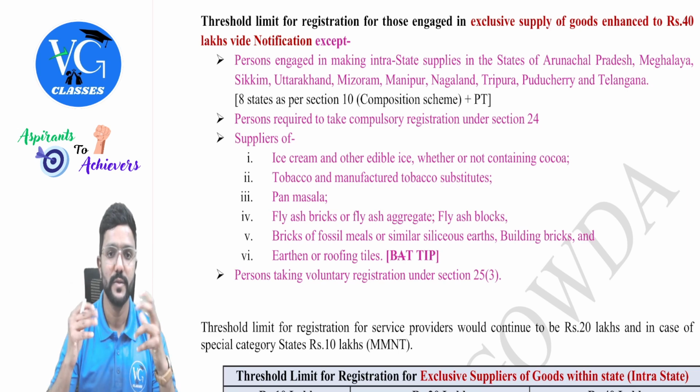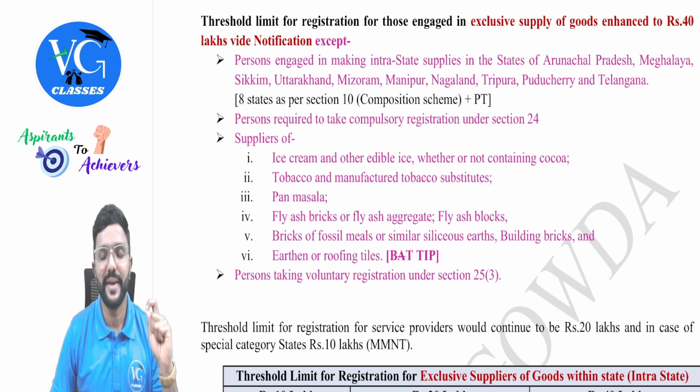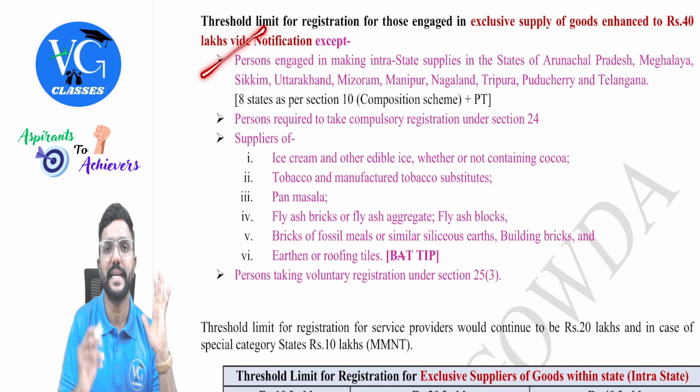Got it? Yes. So what are those? We will see. First one. Persons engaged in making intrastate supplies in the states of Arunachal Pradesh, Meghalaya, Sikkim, Uttarakhand, Mizoram, Manipur, Nagaland, Tripura, Puducherry, and Telangana. So totally 10 states are there.